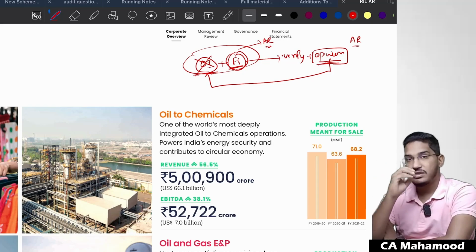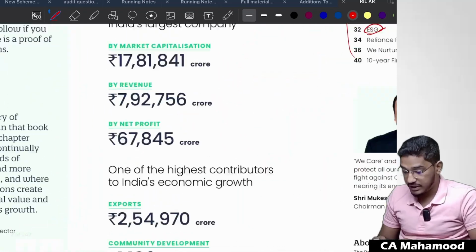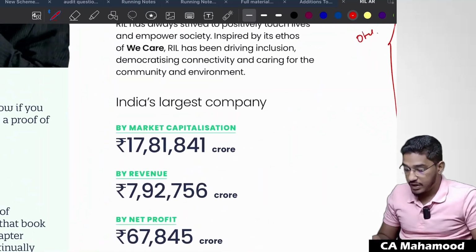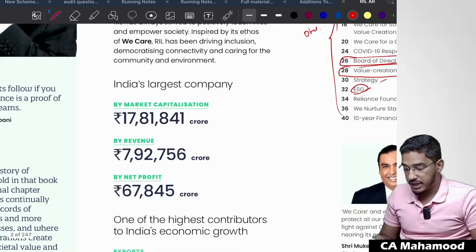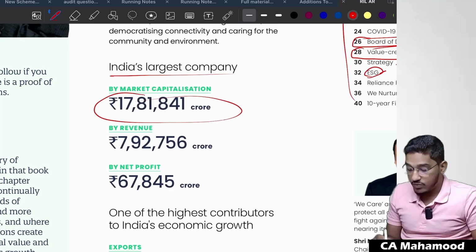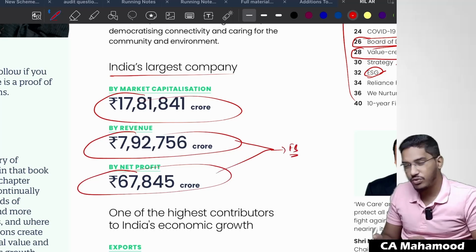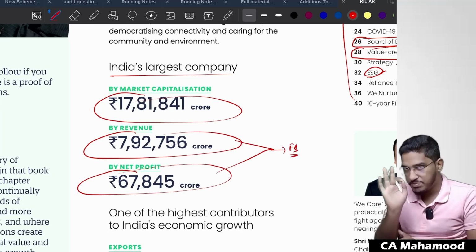No. Take for example, if I tell you one simple thing: in the first page of the Reliance Industries Limited annual report itself, they have given some data. India's largest company is telling what their market capitalization is, what revenue they had, and what net profit they made. Don't you think I need to check whether the figures they have given here match my financial statements or not? Don't you think at least I have to check it once?